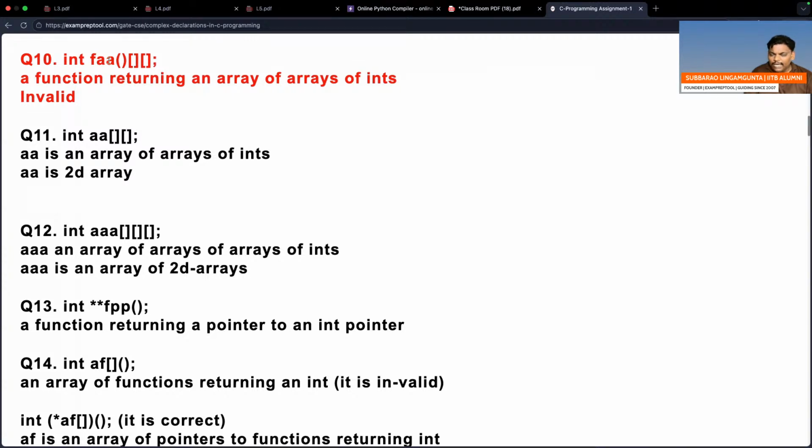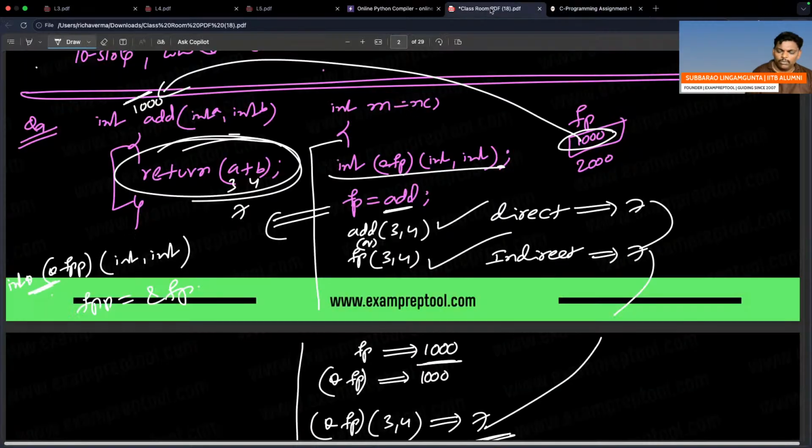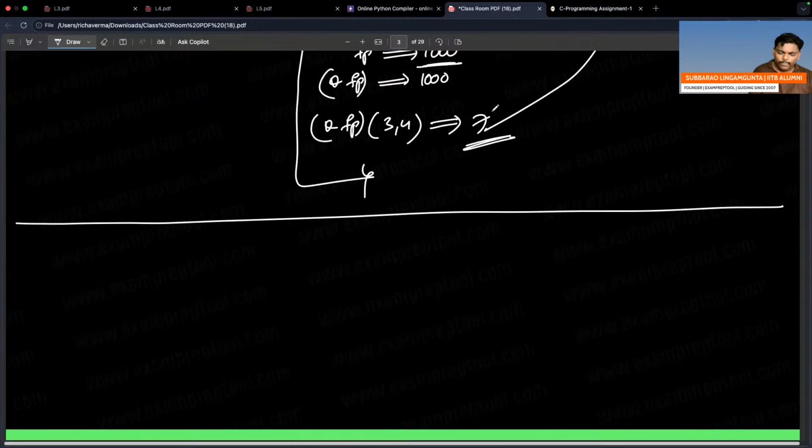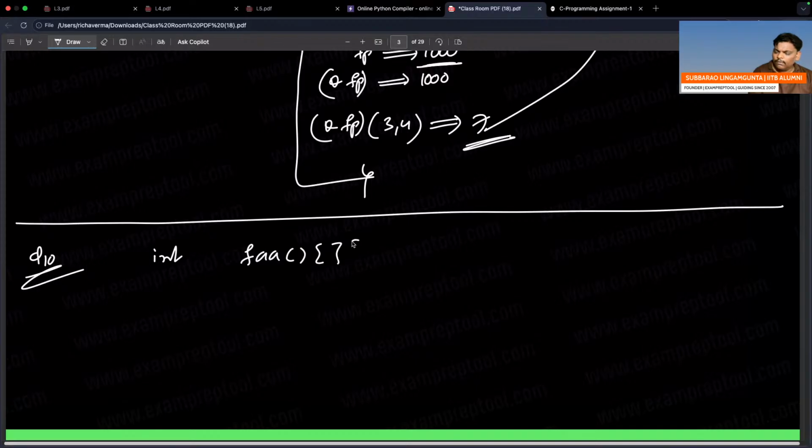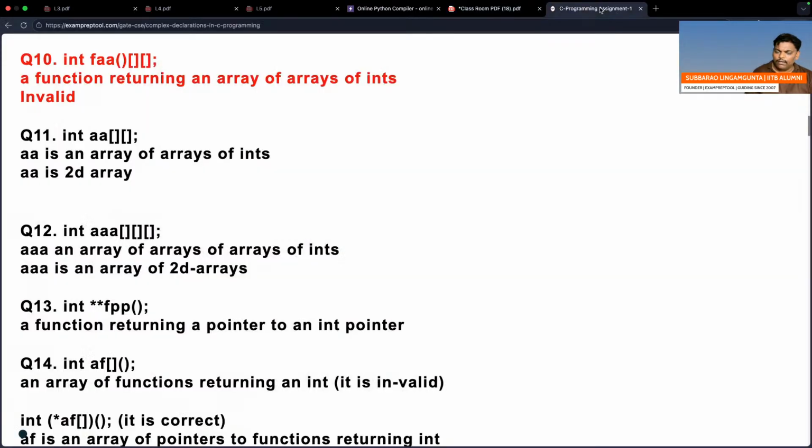int FAA() with two square brackets. Let's check question number 10. int FAA, function brackets and two square brackets.